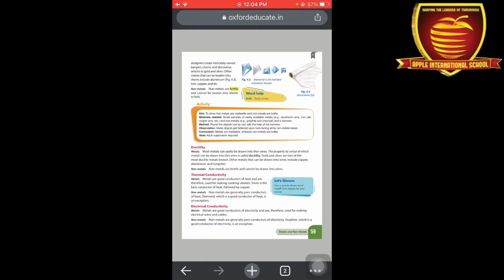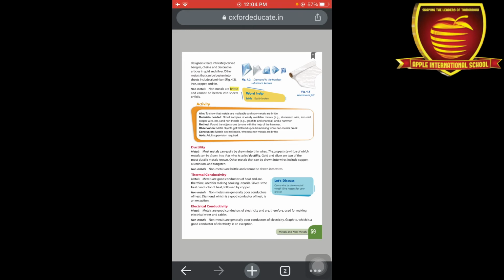Next one is ductility. Ductility is also a property of metals. So what is ductility? Ductility is the property in which metals can be drawn into thin wires. Next, non-metals are brittle and cannot be drawn into wires.